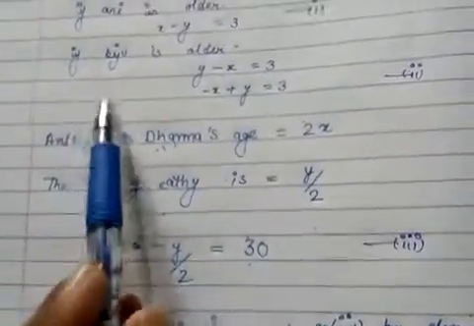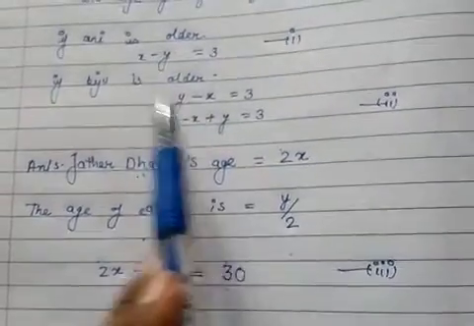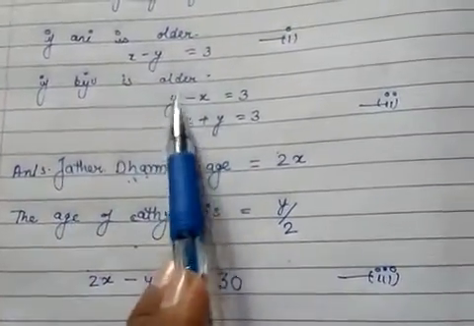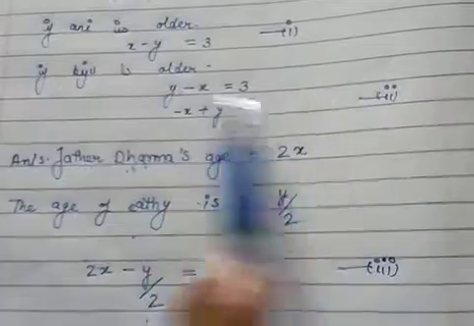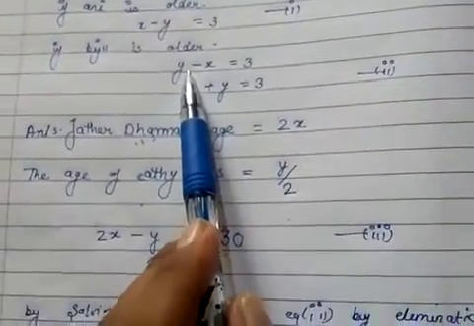What if Viju is older? If Viju is older, then y minus x equal to 3. So y will be the older.